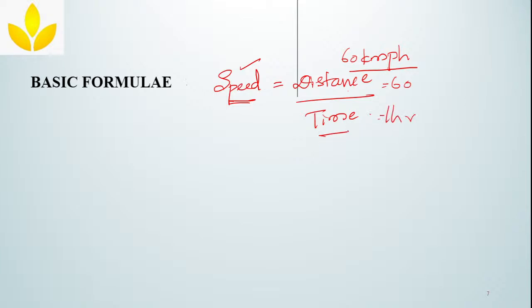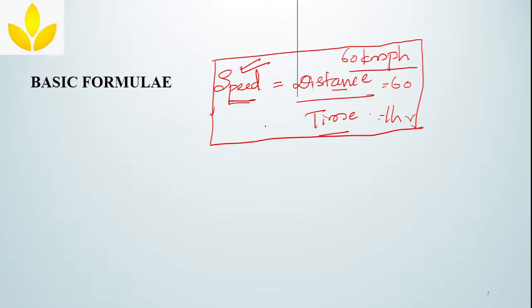That is your time, and this is the distance, and distance divided by time will give you the speed. Okay, I hope you understand. Now using this basic formula, speed is equal to distance divided by time, we are going to derive other formulae as well. How? We'll see one by one. As I told you, I am representing speed with the letter S, distance D, time T. You can use any of the symbols.